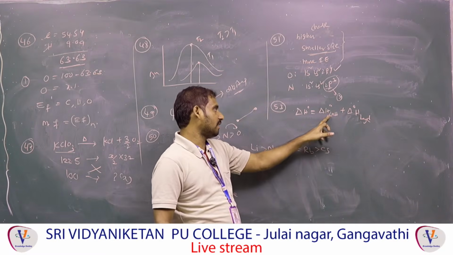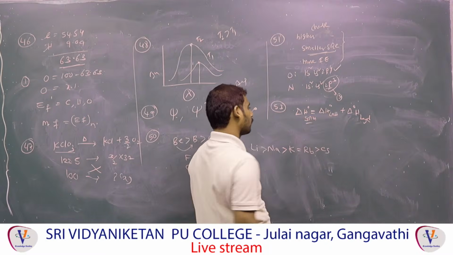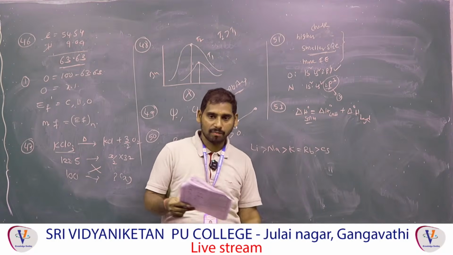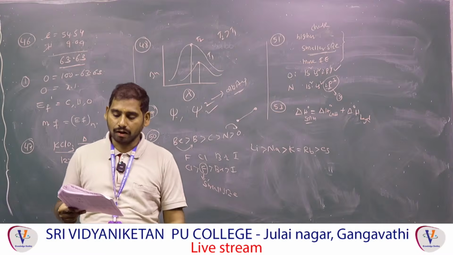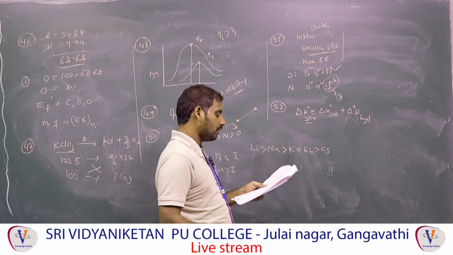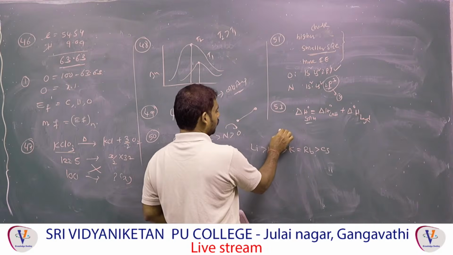This is the formula. So lattice enthalpy plus hydration enthalpy, both will add, then you will get the enthalpy of solution. The option is the second option, plus 1906 kilojoule per mole, right. Next one, 54.